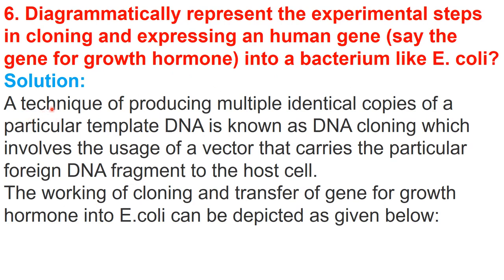So first, if we talk about cloning, a technique of producing multiple identical copies of a particular template DNA is known as DNA cloning, which involves the use of a vector that carries the particular foreign DNA fragment to the host cell. The working of cloning and transfer of the growth hormone gene with the help of a vector into E. coli, which is the host, can be depicted by the figure.